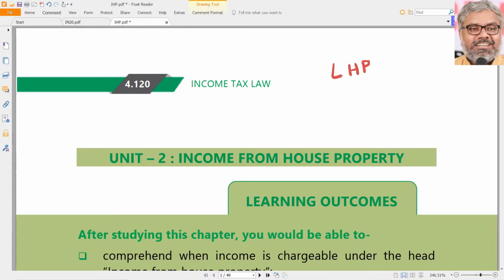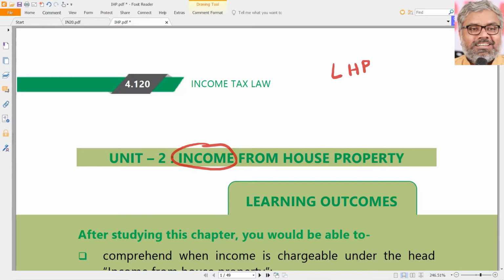We have to always keep in mind in the Act, wherever there is a positive word, it also means there is an opposite of that. If the Act says profits and gains, that also includes losses. So income from house property does not mean only positive. Negative income also is covered here. But of course, after the computation of such income according to the provisions of the Act, if it turns out to be negative, so be it.